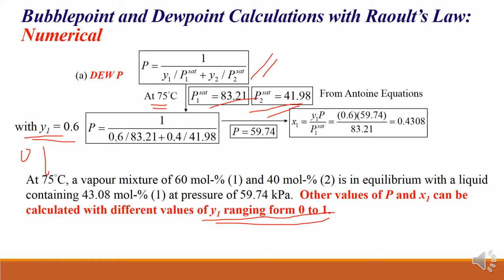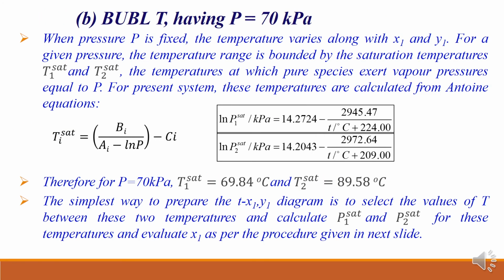And then you can calculate P, and again Raoult's law is rearranged here for the first component. So x1 is equal to y1 P upon P1 saturated. These values are substituted, and you will get x1 here. Then you can plot P versus x1 and P versus y1. So that is also possible.